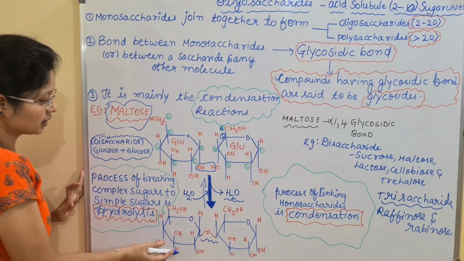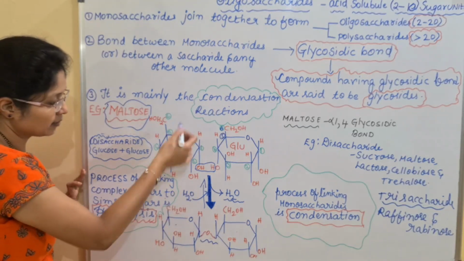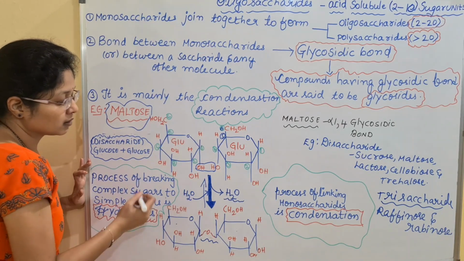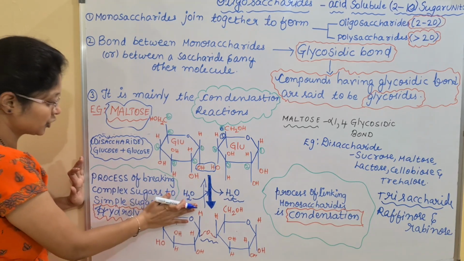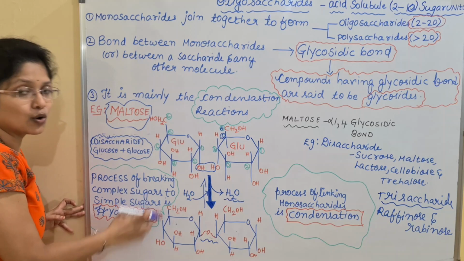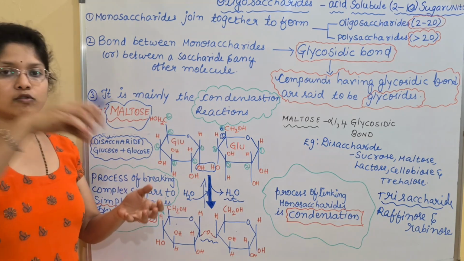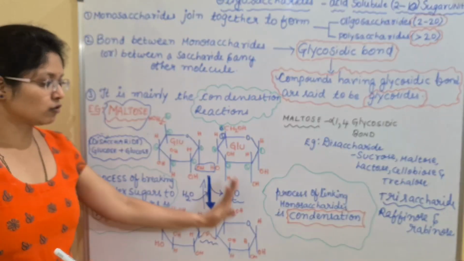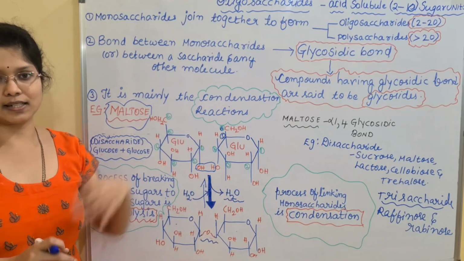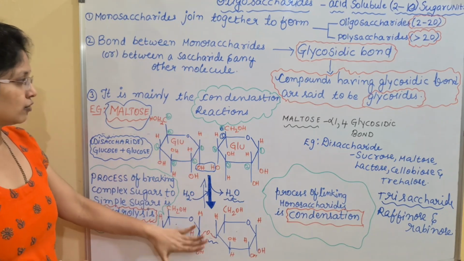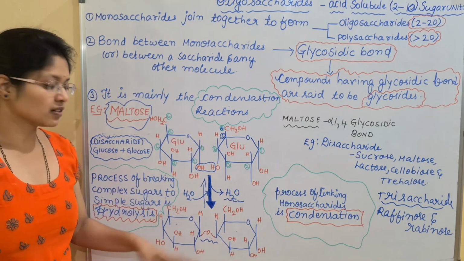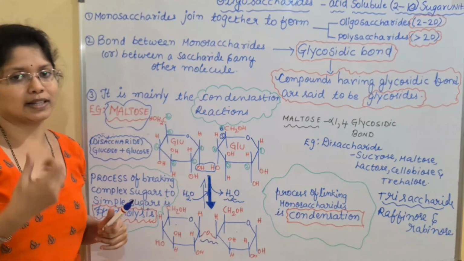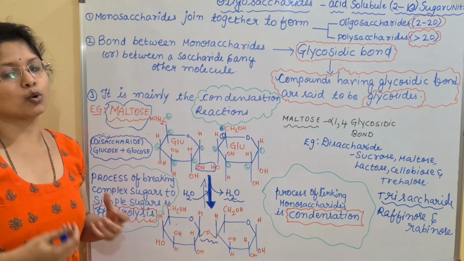And what about the reverse reaction? Both these units will be released as monomers from the disaccharide unit by the addition of a water molecule, and such a process is known as hydrolysis. We all know in chemistry, addition of a water molecule in a reaction we call a hydrolysis reaction, and removal of a water molecule is known as a condensation reaction. So this is regarding the formation and the destruction of the glycosidic bond. In this way, the sugars can be formed or they can be broken down to form the monomer units.